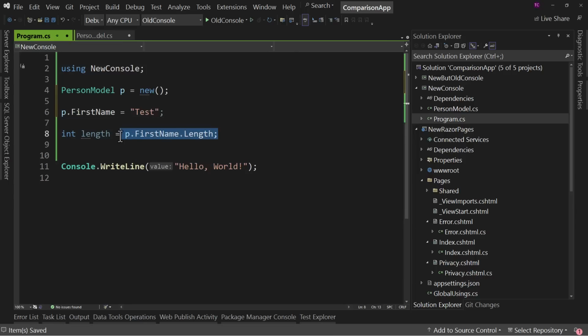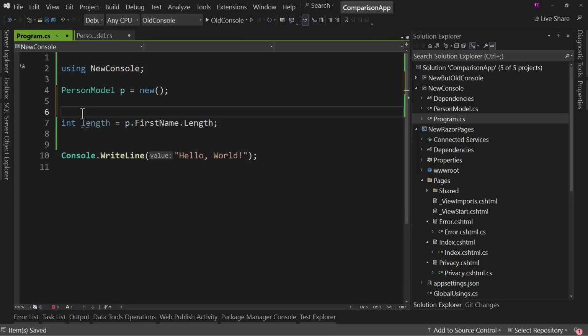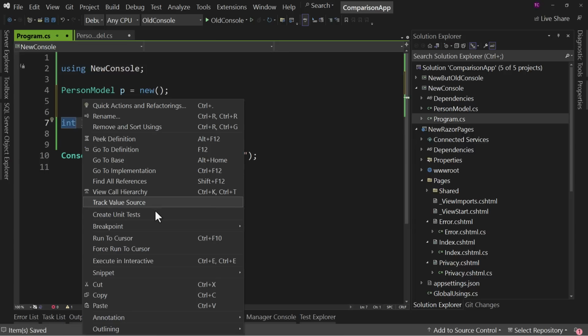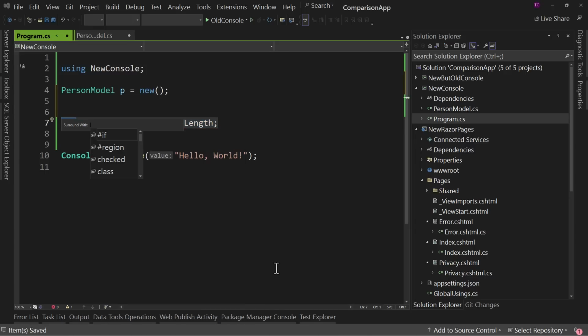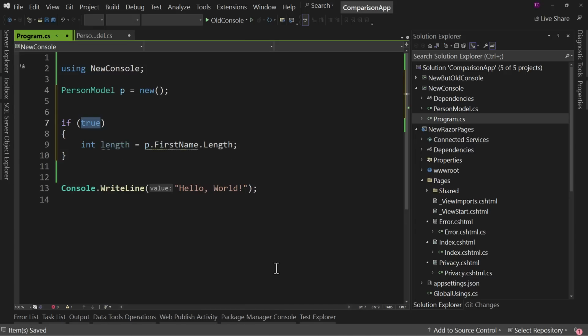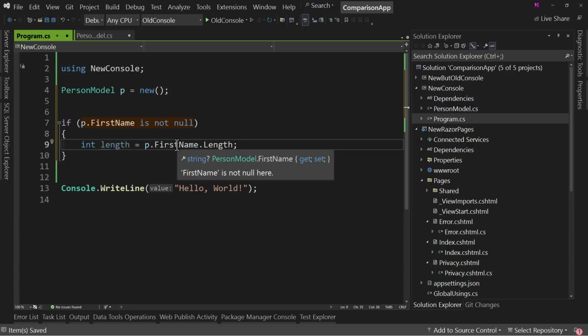So we can do this without doing a null check first. Or we could also do this, where we could say, you know what? Let's right click and say snippet, surround with an if statement, and say if p.firstname is not null. Now we're doing a null check. And it said, hey, no problem. That works. I can do that because I don't have to know if this is null.